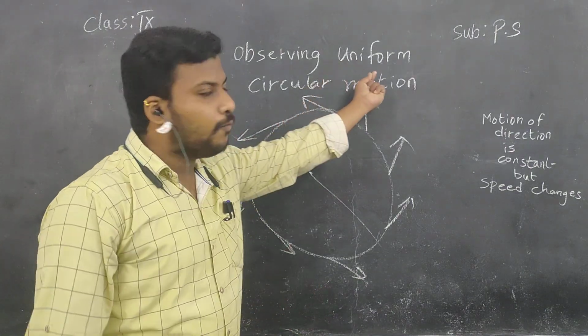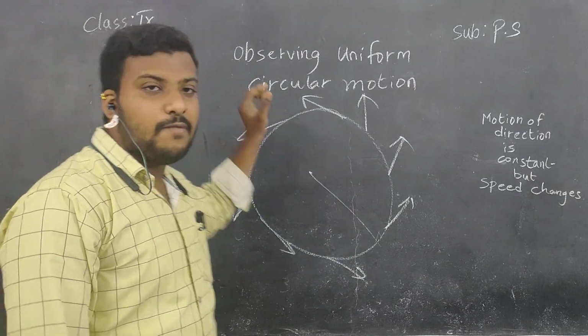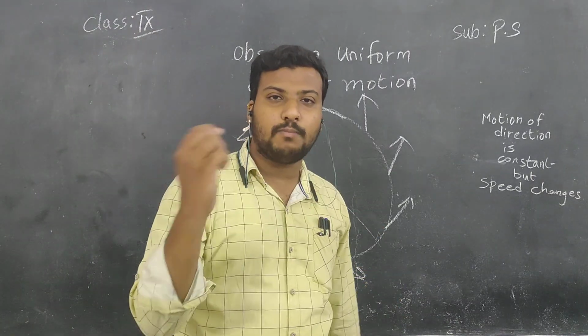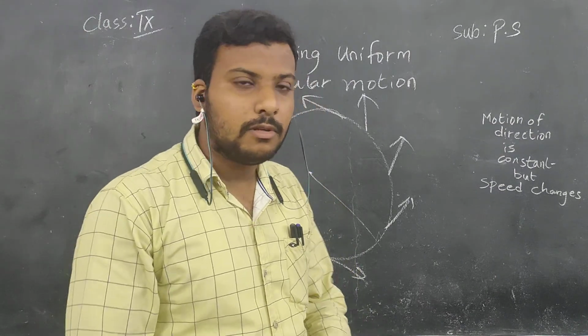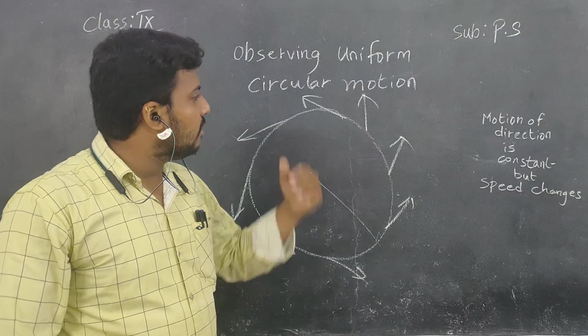You know, uniform means same or constant. Circular means if any object is in a circular path, we can say it is in circular motion. And motion means movement of any object can be considered as motion.